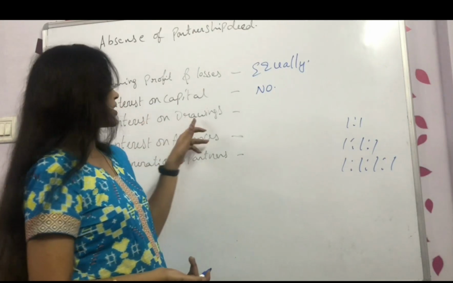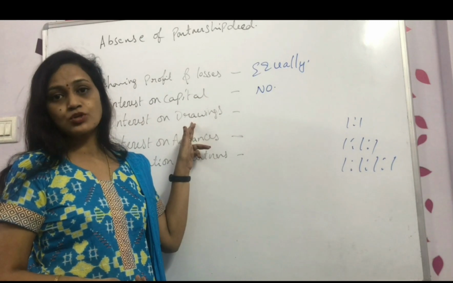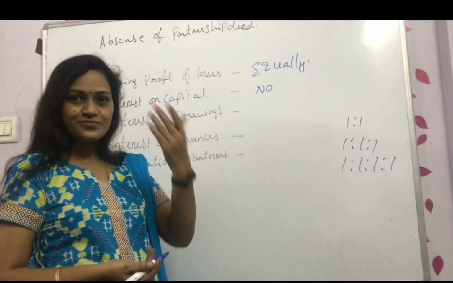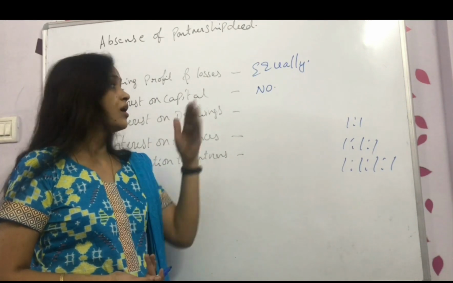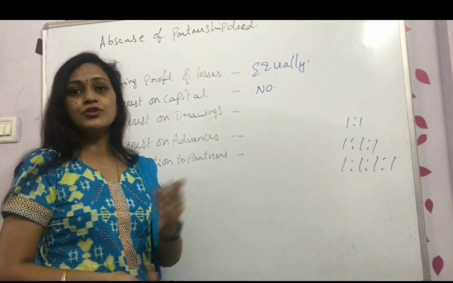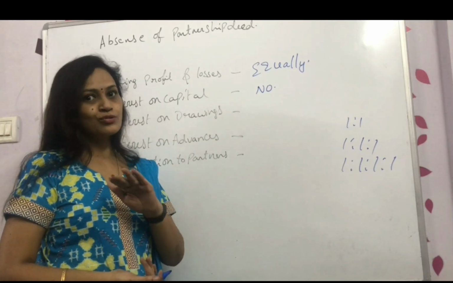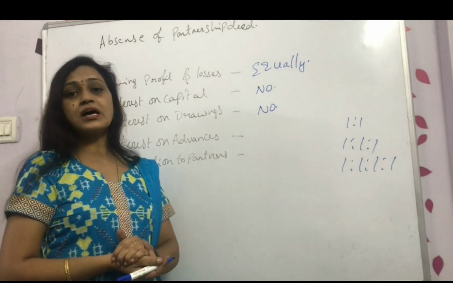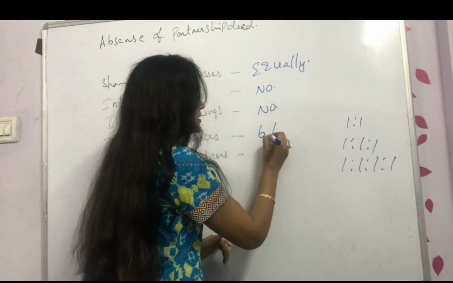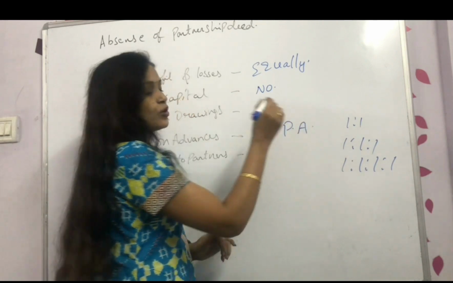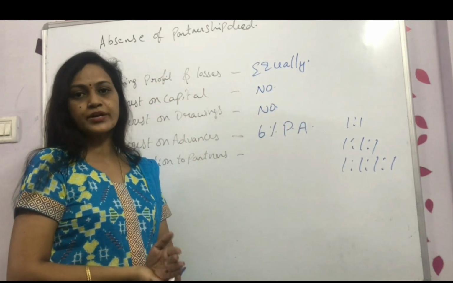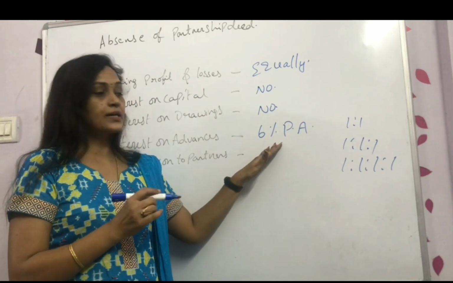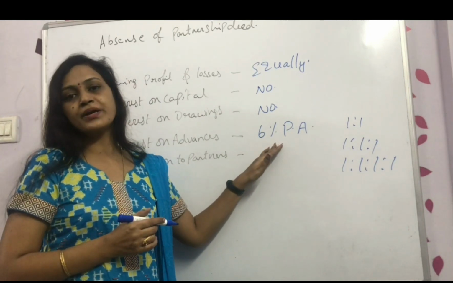Okay. At the same time, sometimes they will withdraw some of the money. We call it drawings. If any drawings are there, when you have invested, you are not receiving any interest. When you have utilized it, will you make the payment? You won't make the payment. So this also, no. If any advances or loans are there, here we have 6% per annum. Whatever the interest rate outside, nothing will be eligible. Here we are giving only 6% per annum.